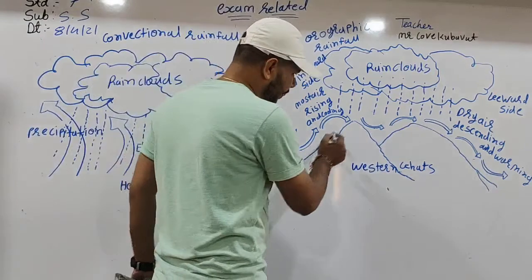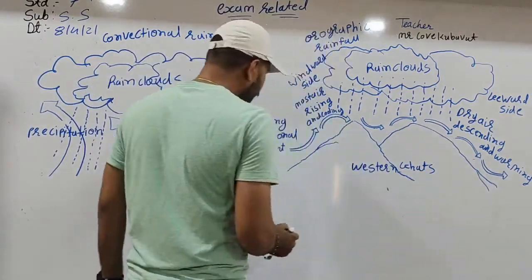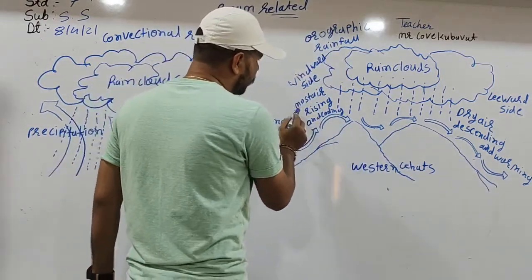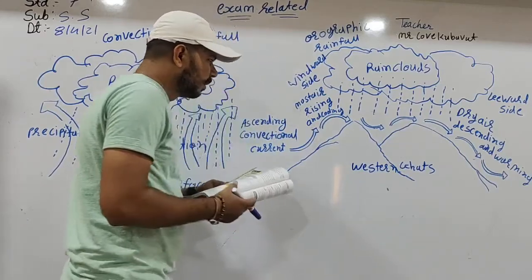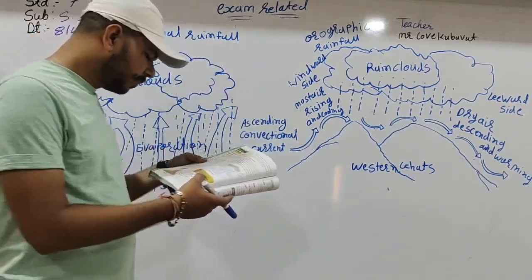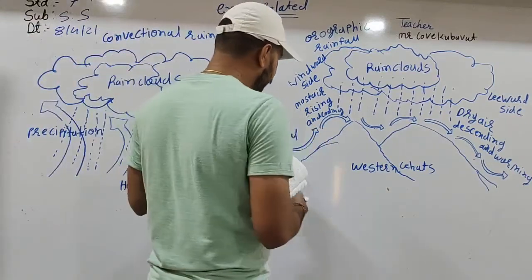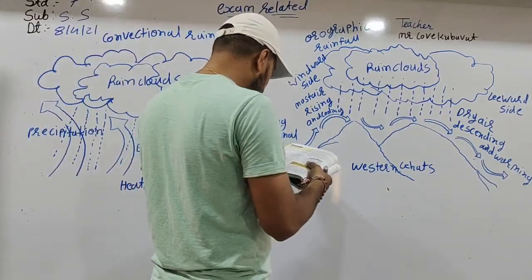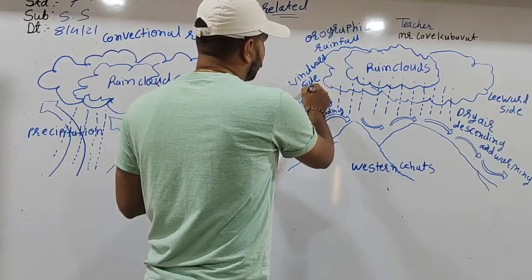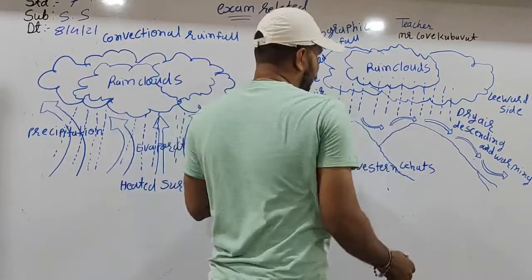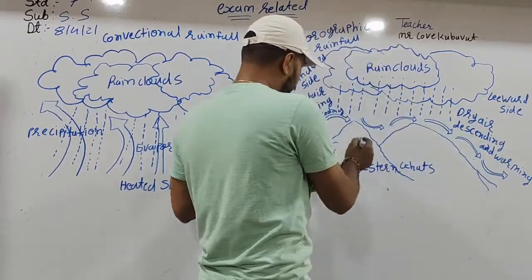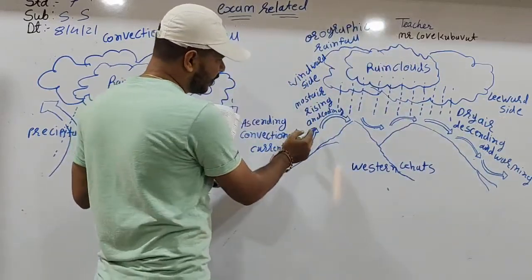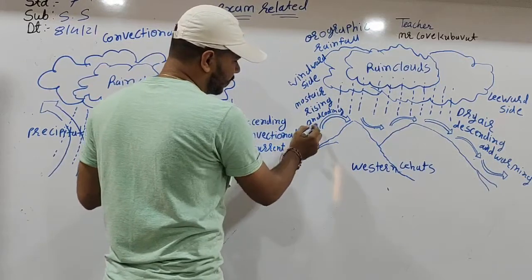This is the hills. This is the moist rising and cooling. On the windward side, this is the rain clouds, and this is the leeward side. The wind follows moist rising and cooling like this.